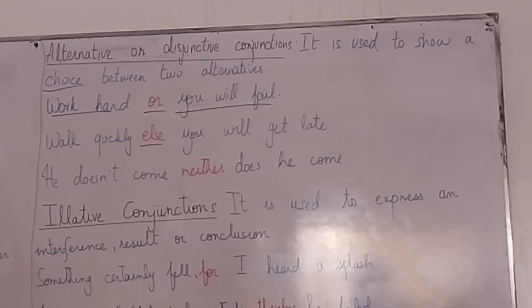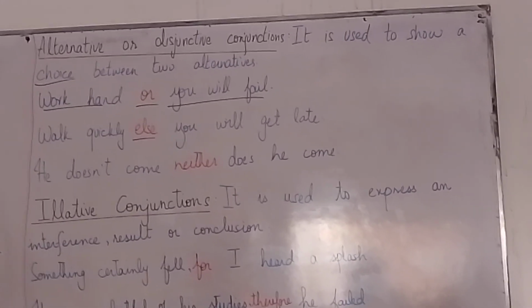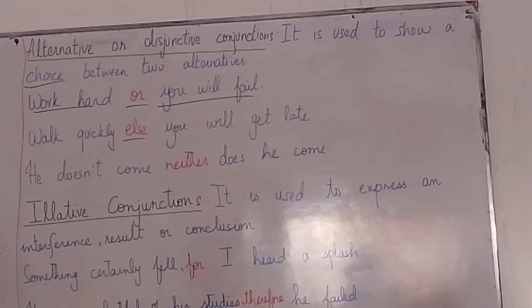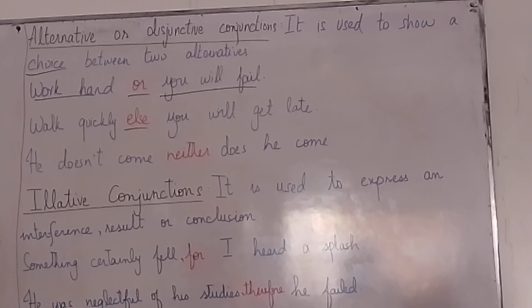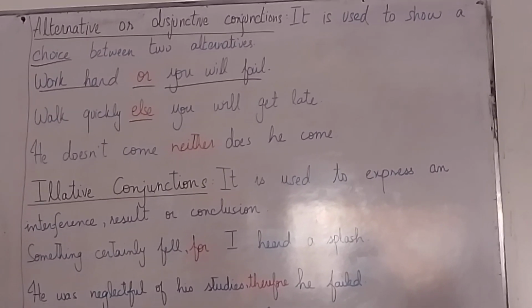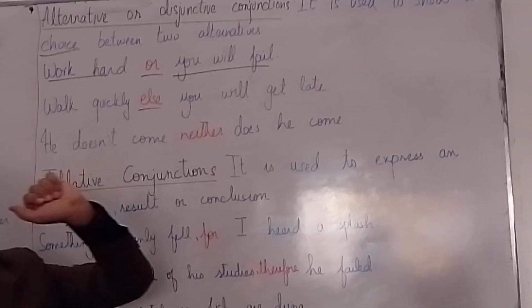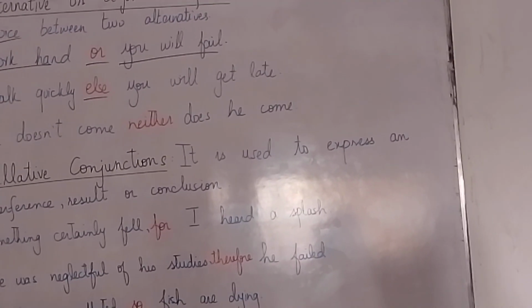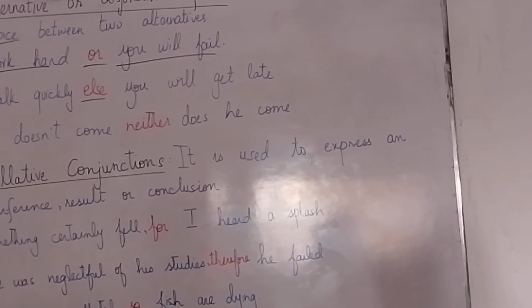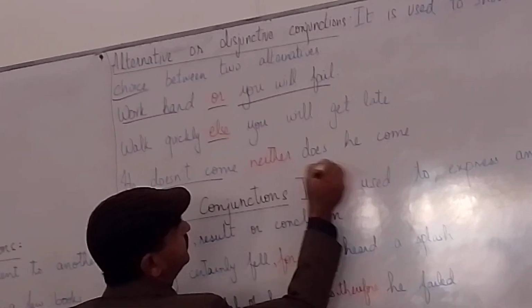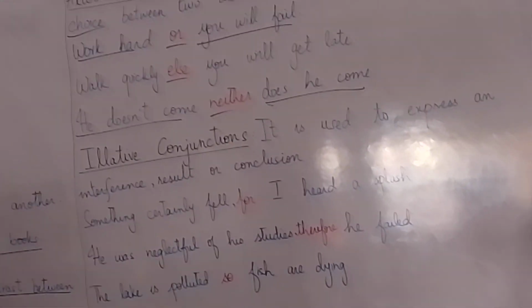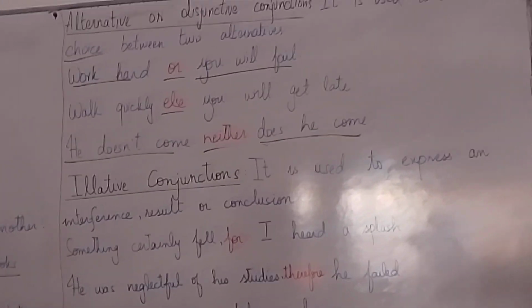They are used for choice between the two statements. Either accept this one or accept that one. Clear? Next one, he doesn't come, neither does he come. He doesn't come. There is one option, neither does he come. This is used for choice. Clear? Next one,